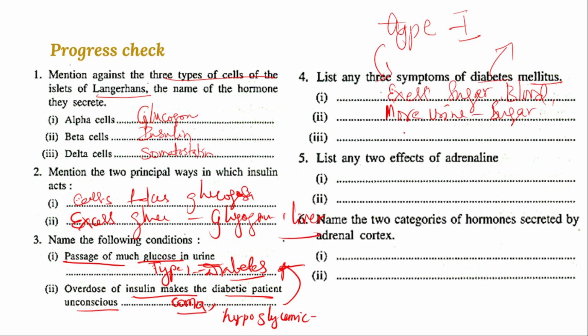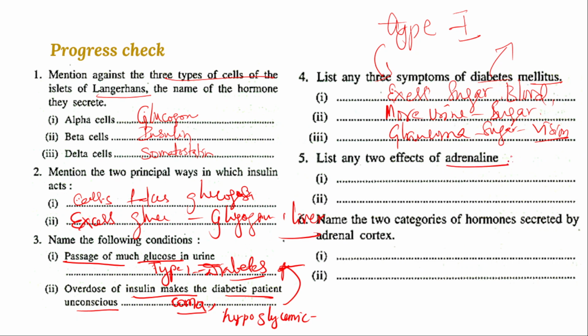The next symptom is glaucoma. Because of more sugar in the blood, vision problems take place, blurriness of vision. Those are the common symptoms in diabetes mellitus. List out any two effects of adrenaline.